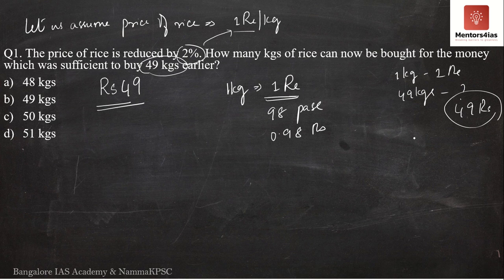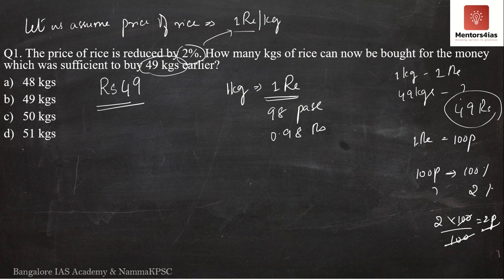See, 1 rupee is how much? 1 rupee is nothing but 100 paise. So if 100 paise is 100%, there's a reduction of 2%. So how much is 2%? Nothing but 2 into 100 divided by 100 equal to 2 paise. So reduction of 2% is nothing but reduction of 2 paise. So now the price of rice has reduced to 0.98 rupees or 98 paise from 1 rupee.